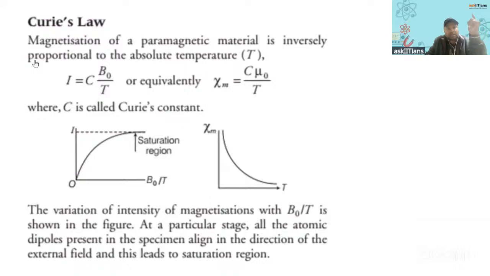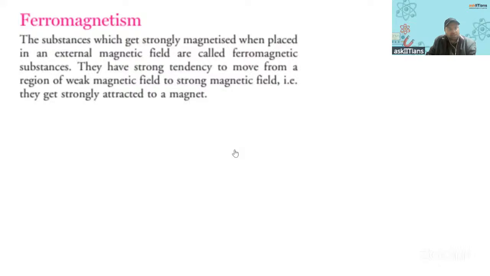Then this is Curie's law, that you must be knowing. Then what is ferromagnetism, that you must be knowing, and the explanation of ferromagnetism, the concept of domains. We have a concept of domains in ferromagnetism, that concept we must be having. And the Curie temperature, it is the temperature at which ferromagnetic turns into paramagnetic.